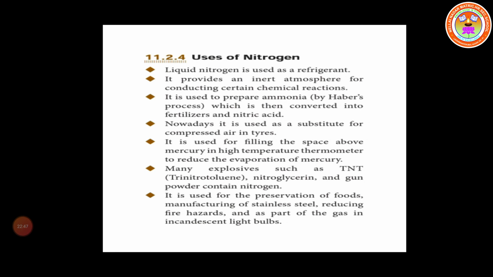The last ones: it is used for the preservation of food, manufacturing of stainless steel, reducing fire hazards, and as part of the gas in incandescent light bulbs. Because of its inert nature, this gas is filled in light bulbs.